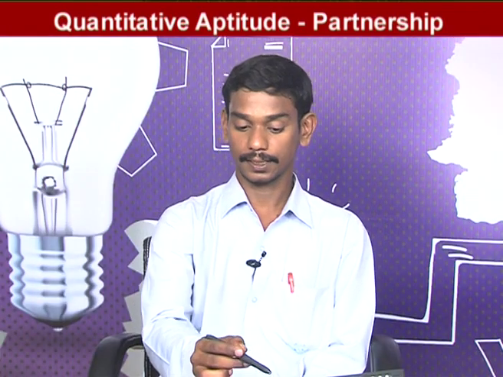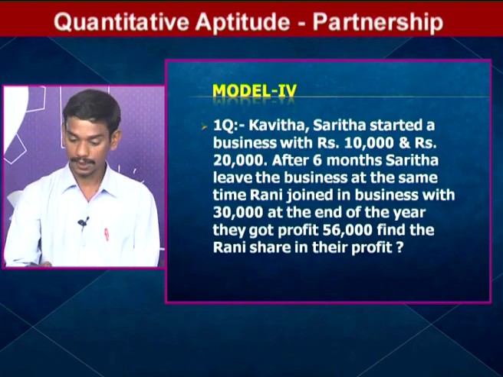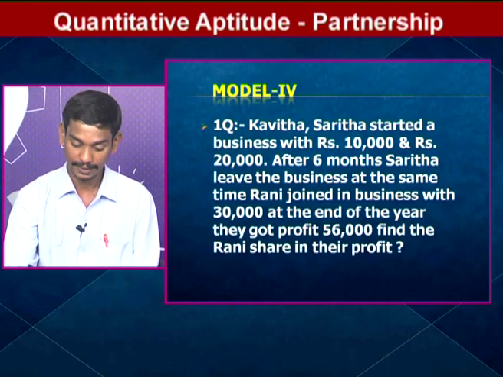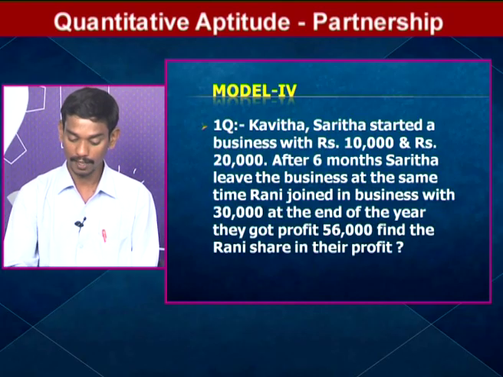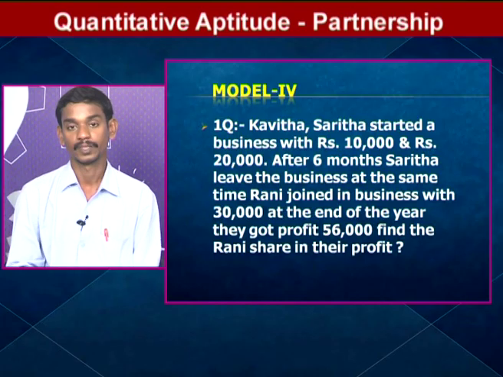Next model. Here see, Kavita and Sarita started a business with 10,000 and 20,000. After 6 months, Kavita leaves the business. At the same time, Rani joined the business with 30,000. At the end of the year, they got a profit of 48,000. Find Rani's share in that profit. Here see, in this question, 3 persons are there. First person is Kavita, second person is Sarita and third person is Rani.